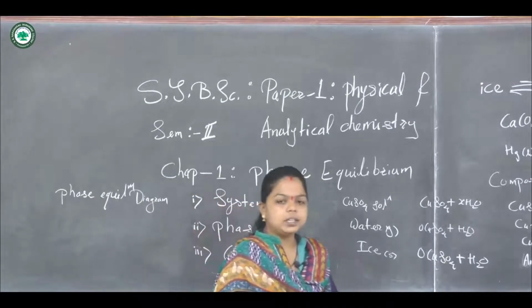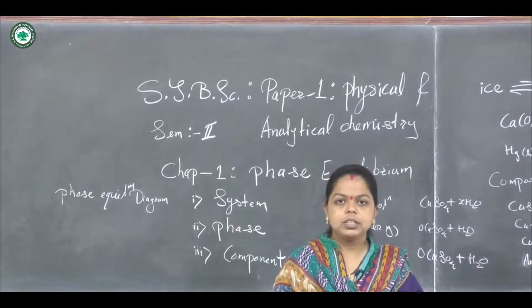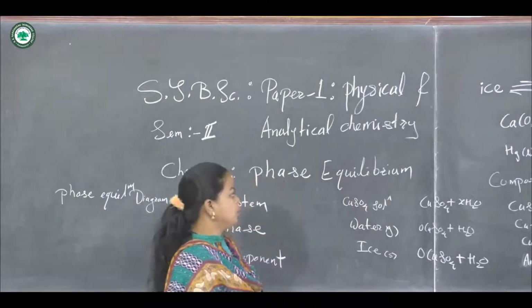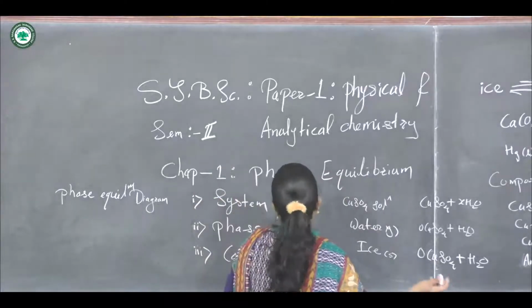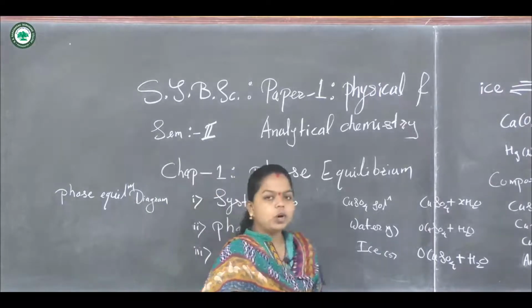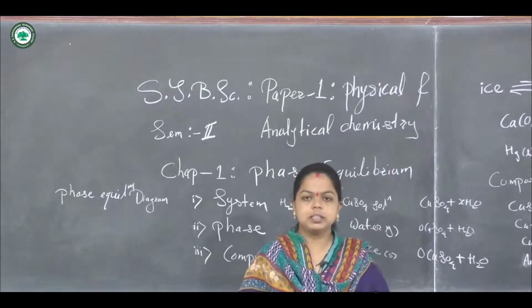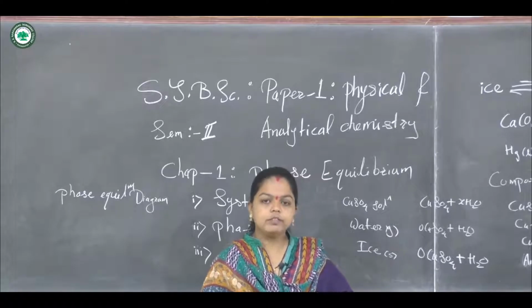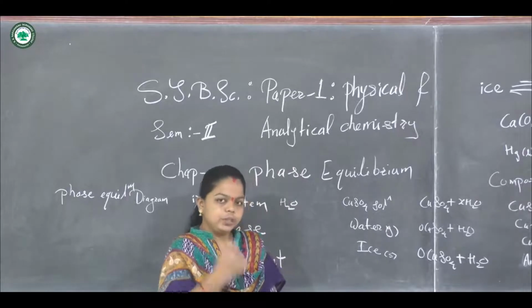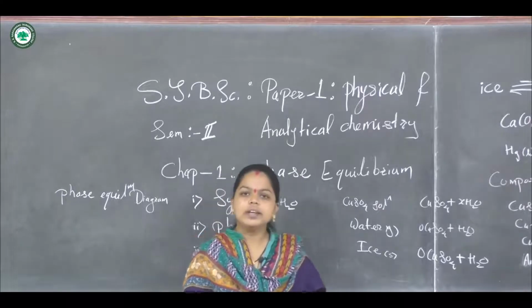We know that under equilibrium conditions, two phases may be present, heterogeneous or homogeneous. If we consider a homogeneous phase, for example water, H2O, water is present in the liquid phase. So liquid, solid and gases are the basic states of matter. Now when water is present, if we heat the water, it will get converted into vapors. If we cool it to 0 degrees Celsius, it will get converted into solid ice.